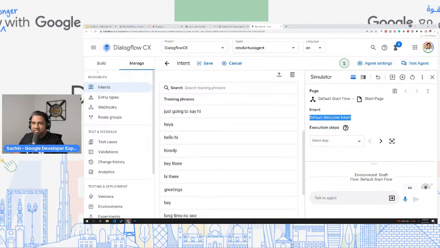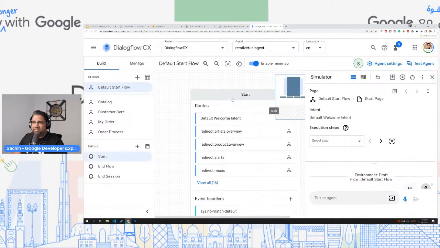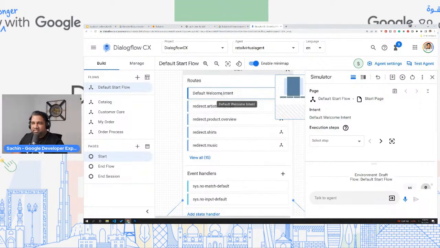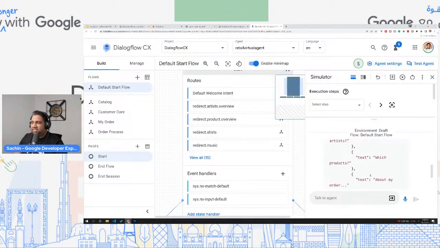And now that it is matched, since we are at the start of the conversation, we have defined that if the default welcome intent is there, it will automatically show that response. So that is the response that we are seeing right now. Okay. So you can see that the custom payload that we've added is showing up like this.